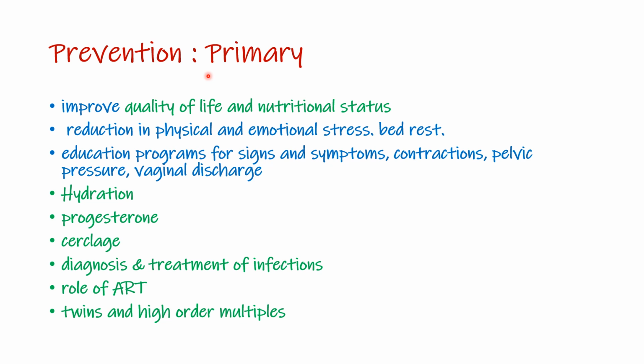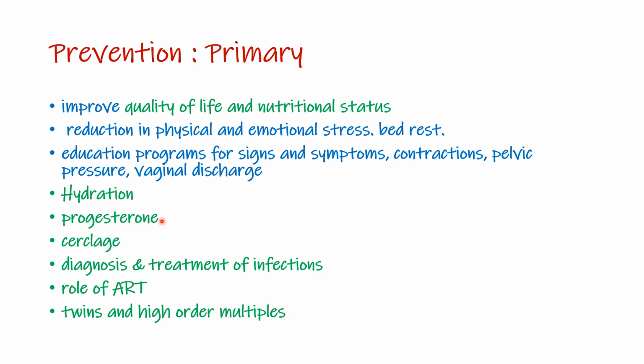One of our goals of management was prevention of preterm labor, and we are going to divide prevention into primary and secondary. Primary prevention is to improve the quality of life and nutritional status of the patient, and you ask the patient to reduce physical and emotional stress by encouraging bed rest. You have educational programs for signs and symptoms, including contractions, pelvic pressure, and vaginal discharge. Make sure the patient is hydrated.